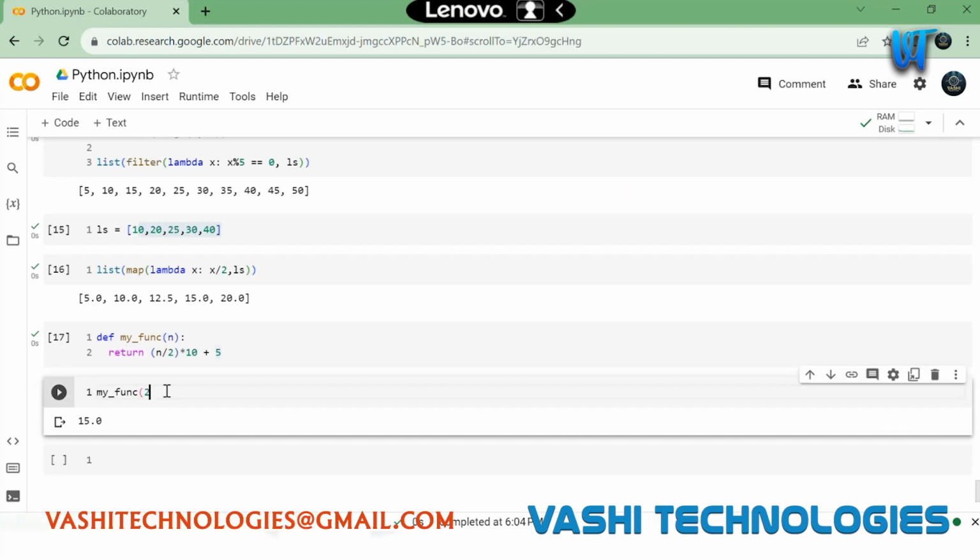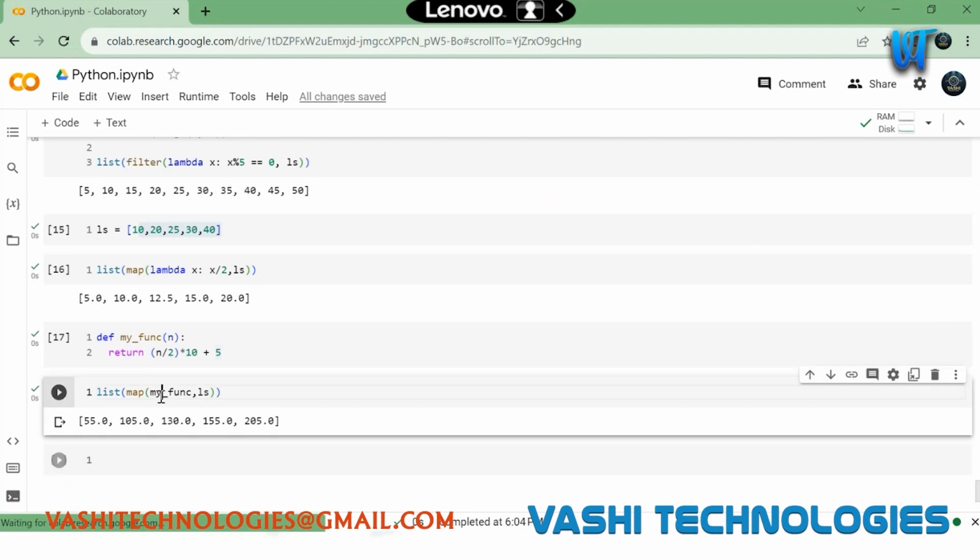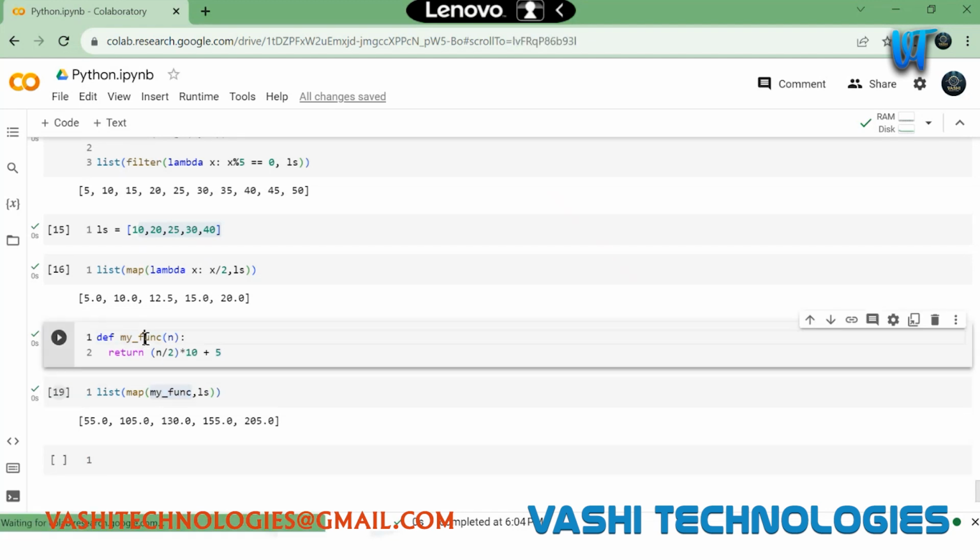So now I can apply this function on my list. List of map of my func, comma, my list, which is ls. You can see, right? Here we are not giving any lambda because we have our own function. Lambda itself is a function, but here we have our custom function.